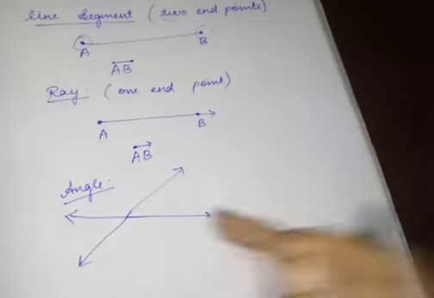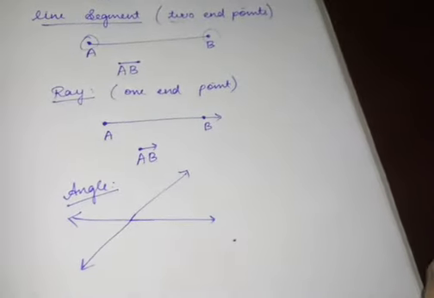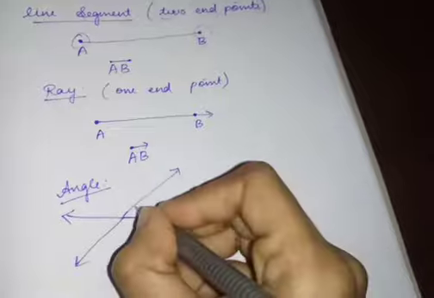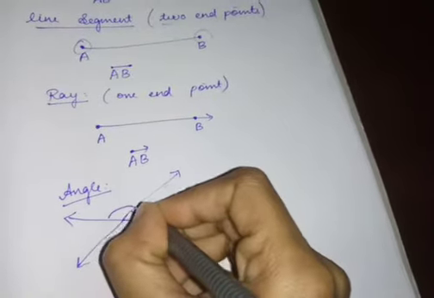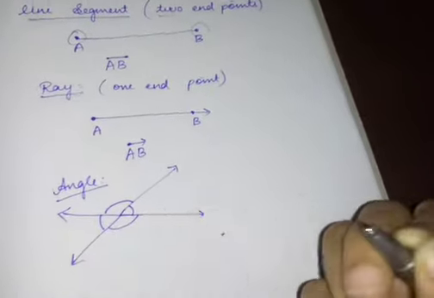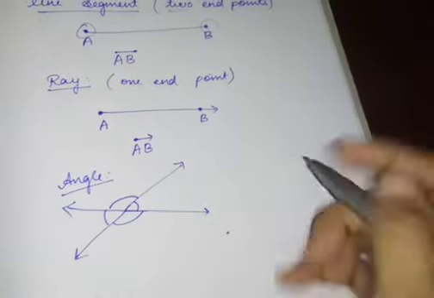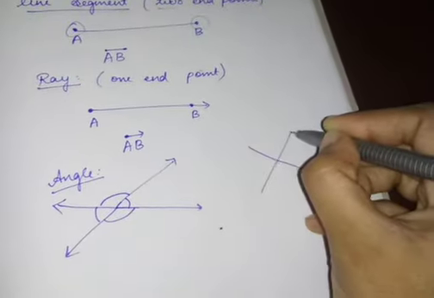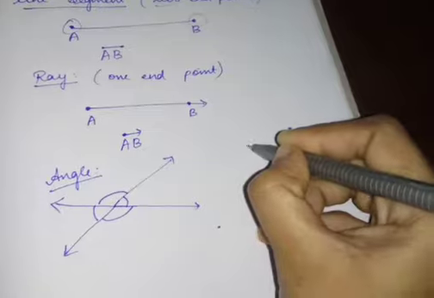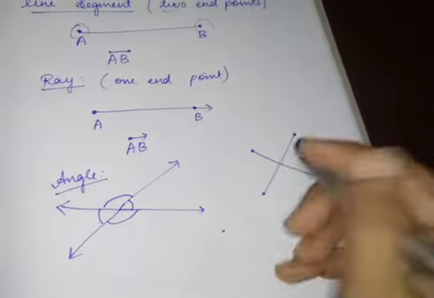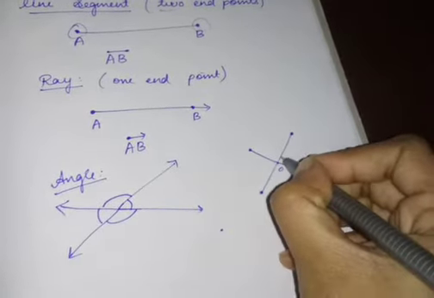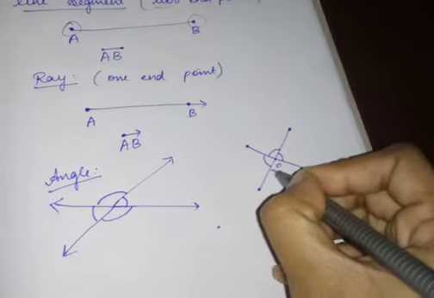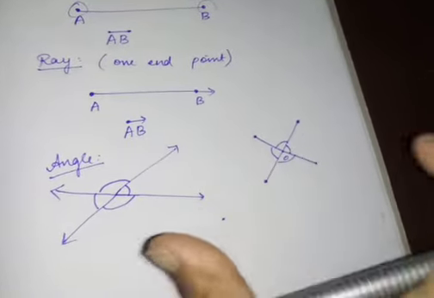When these two lines touch or meet each other, they form an angle. So when the two line segments meet each other at O, they form four angles here. This is what an angle is.